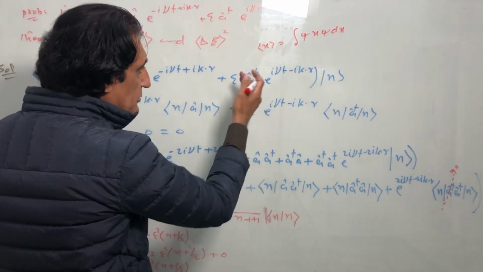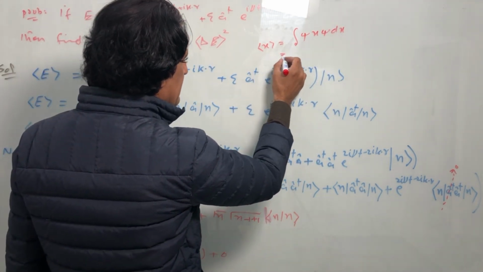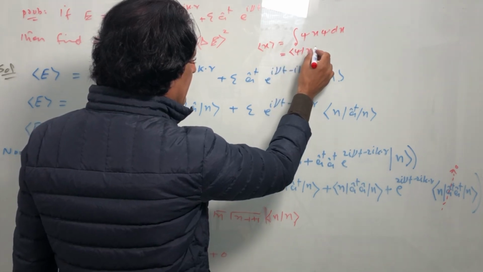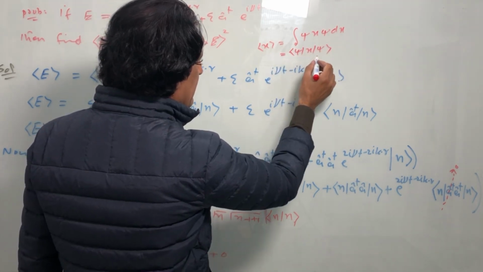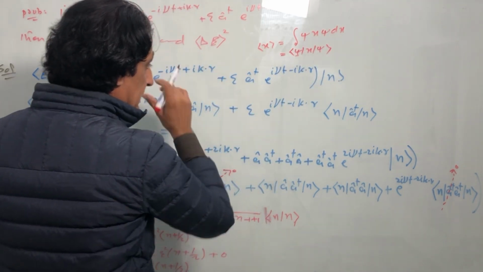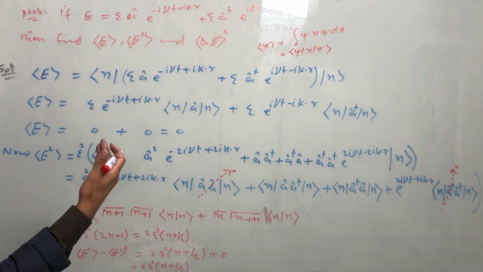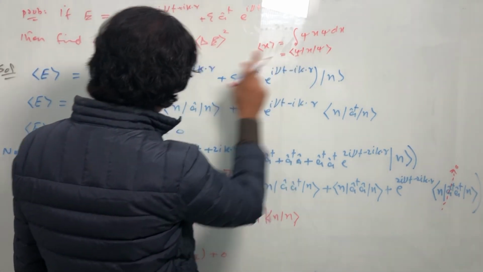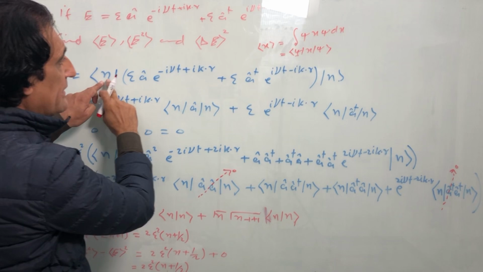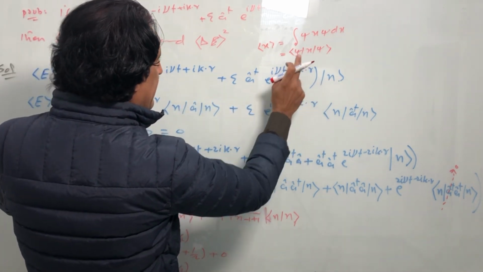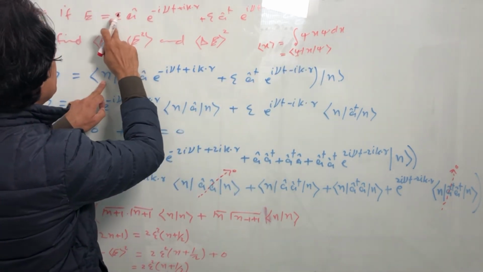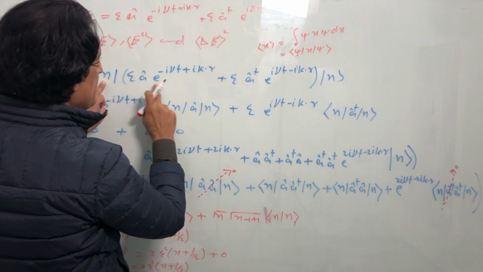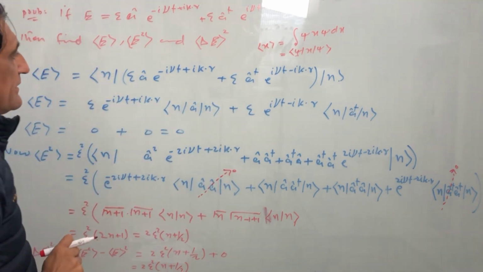In Dirac notation, we can write this as psi, x, psi. Here the state is the number state, and x in terms of the E field. So this is the E field we have considered.